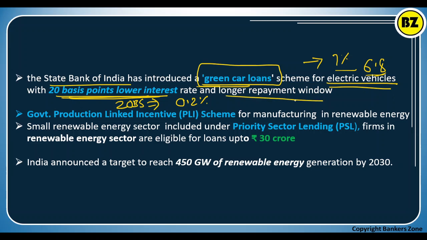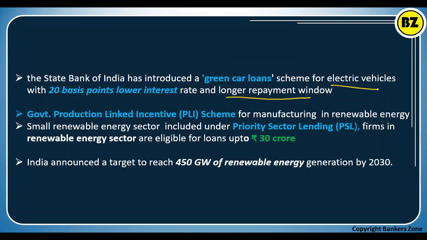And what will be the repayment period? They are offering a longer repayment for electric vehicles. So in this way we are progressing, right. Now different banks have also implemented different schemes, okay. Now see, the government's production linked incentive, that is PLI, production linked incentive scheme for manufacturing in renewable energy is also applicable. What is a PLI?